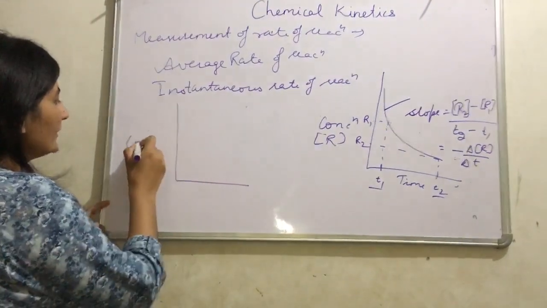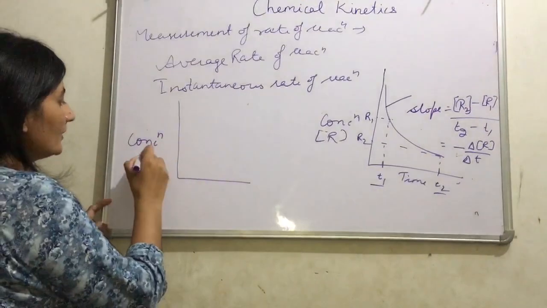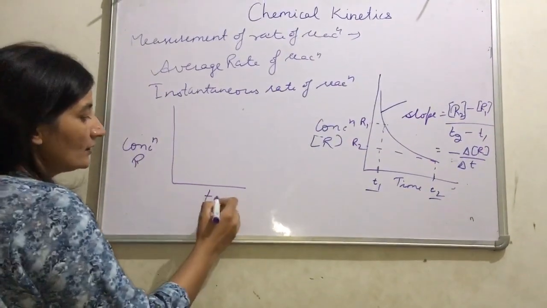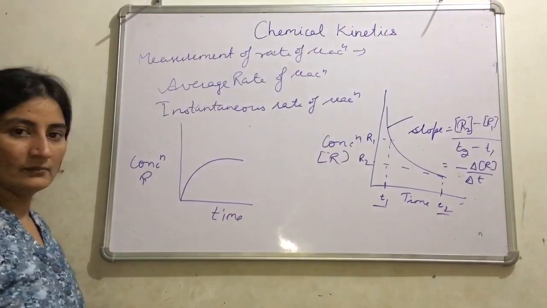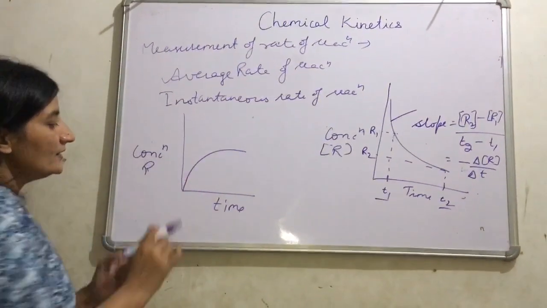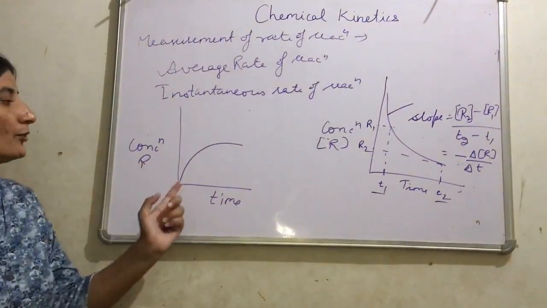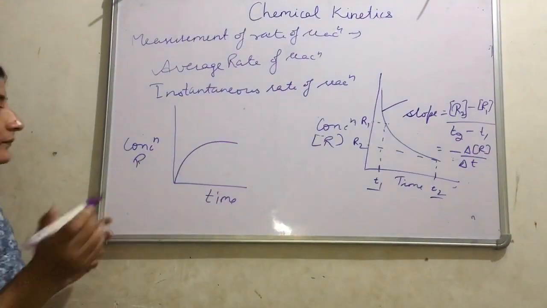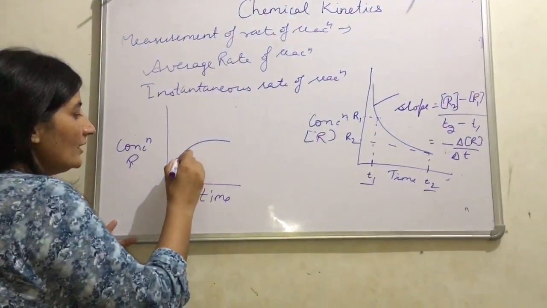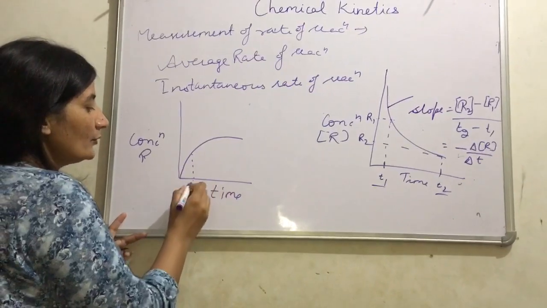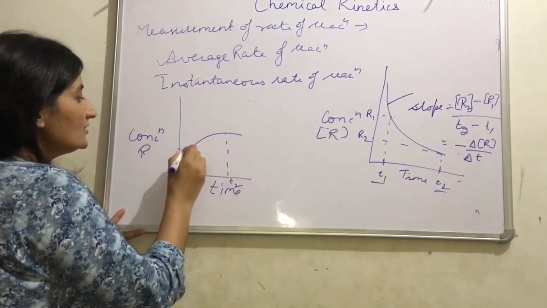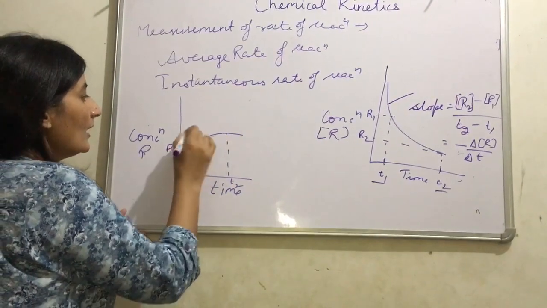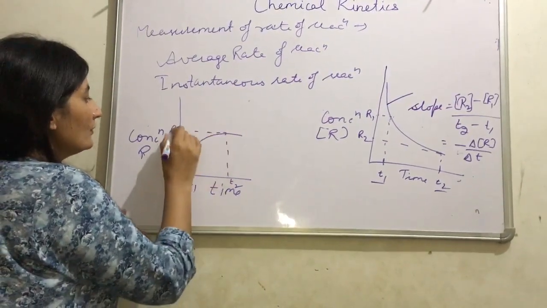If the concentration of product P is given with time, then the plot becomes like this. This curve signifies that the concentration of product increases with the passage of time. So the same thing we have to do here: find the slope of the curve. Here T1, here T2. This is the concentration P1 and this is the concentration P2.